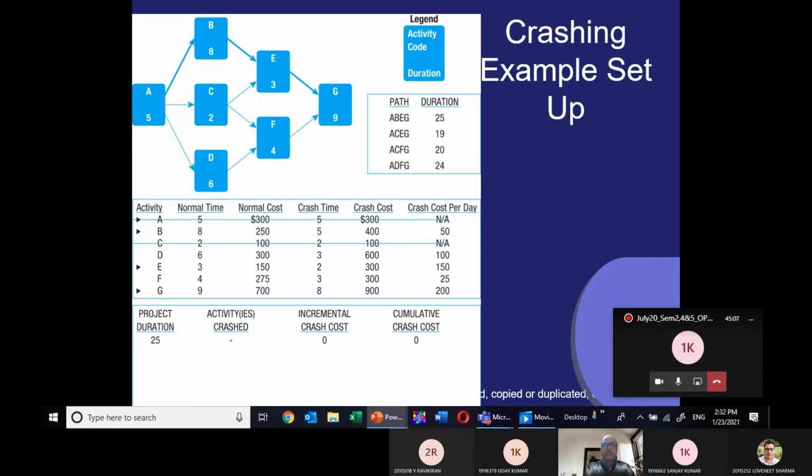Now what is the crash cost? Per day crash cost we have to find out. First I am calculating the per day crash cost of activity A, which is 5 days. So I have to divide 300 by 5. Am I clear, Lavneet?